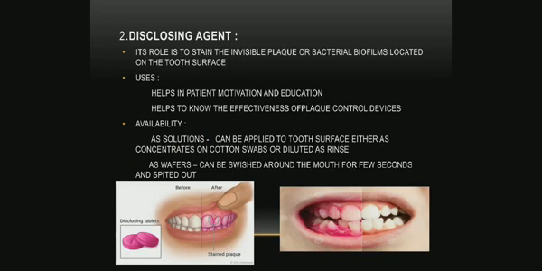The next chemical method is the use of disclosing agents. It stains the invisible plaque located on the tooth surface and helps in patient motivation and also for efficient removal. It is also available as solutions and wafers.